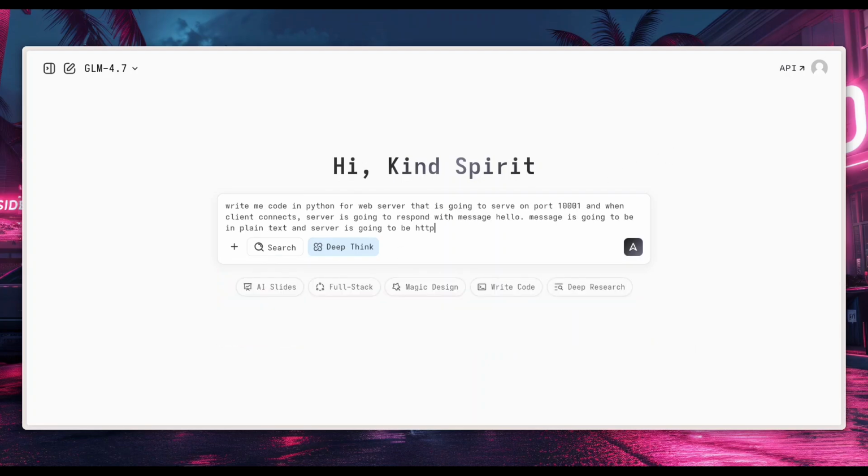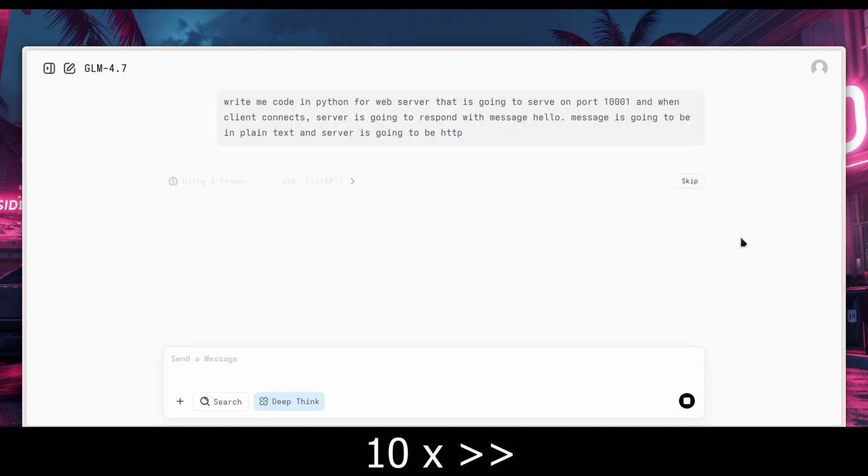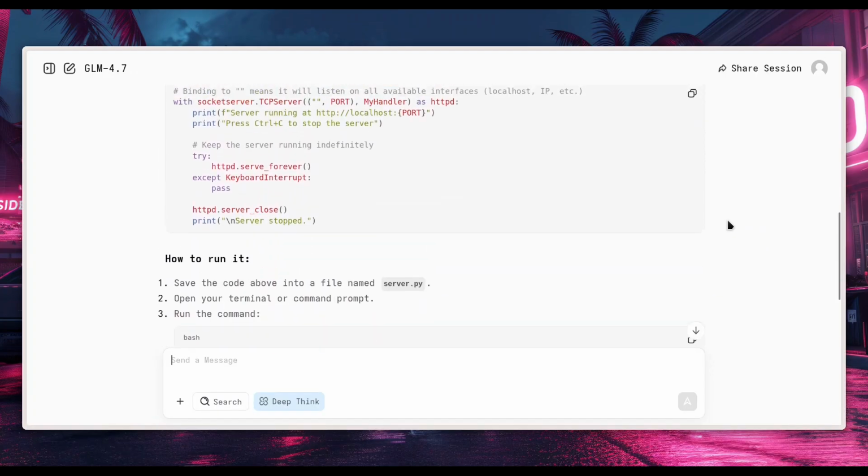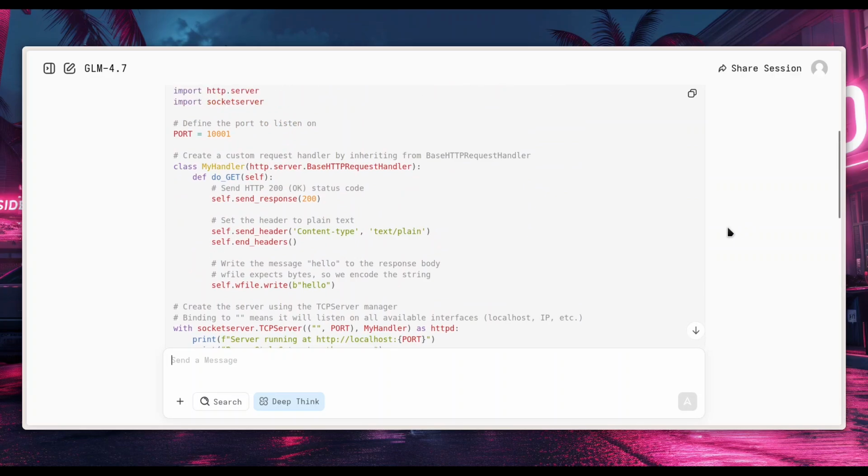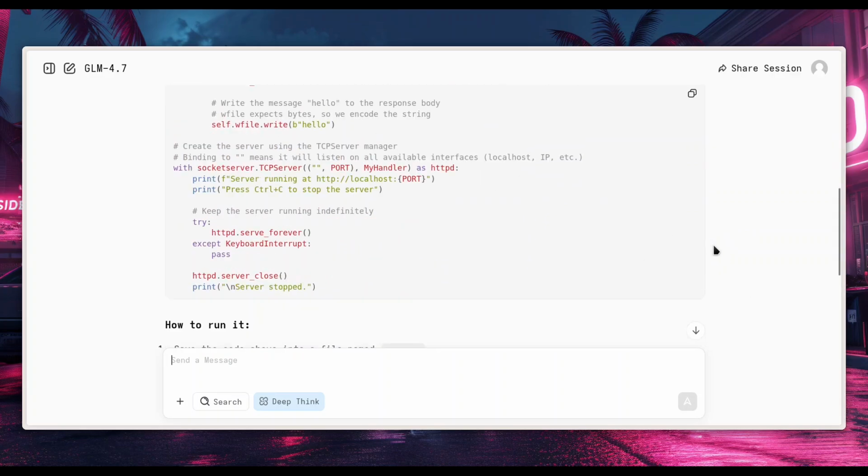Alright, I want Python code for an HTTP server that is going to serve on port 10001, and when a client connects, the server is going to return the message hello in plain text. Let me try it. Okay, it's reasonably fast. I guess that code is fine.